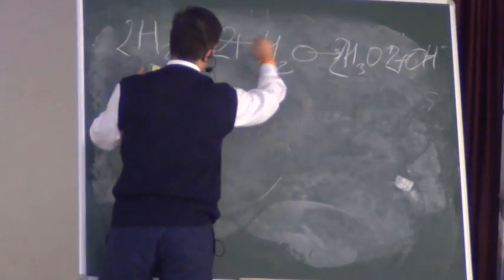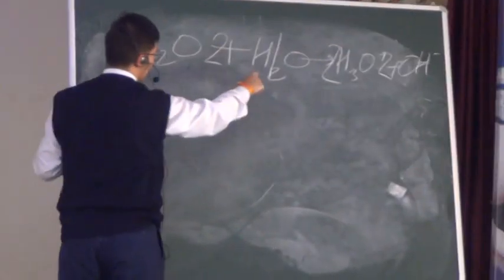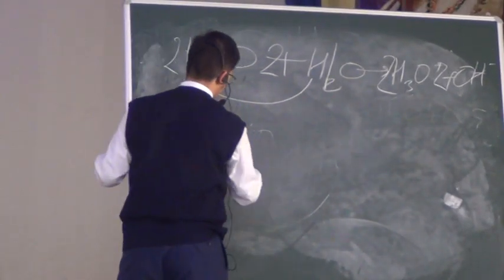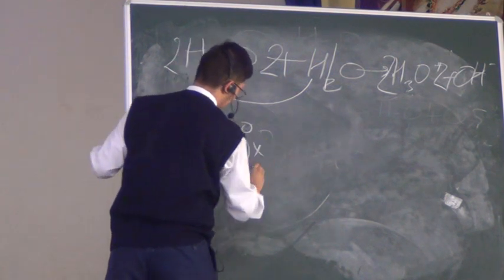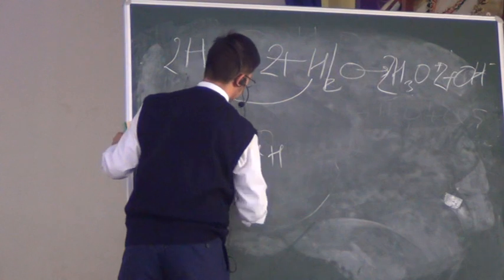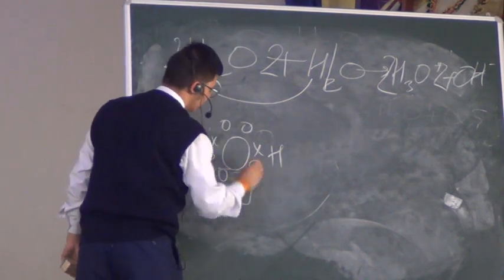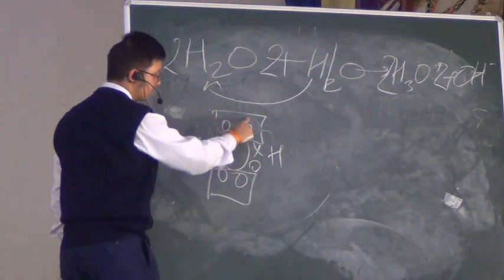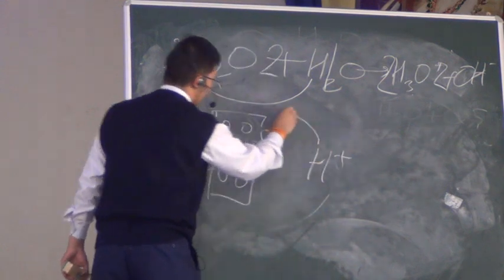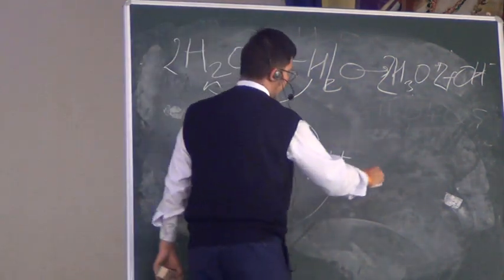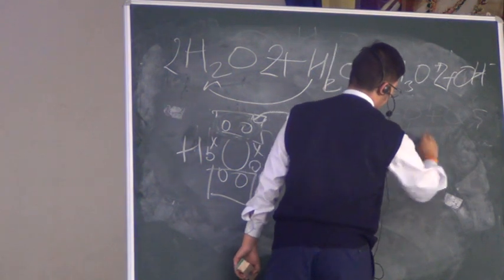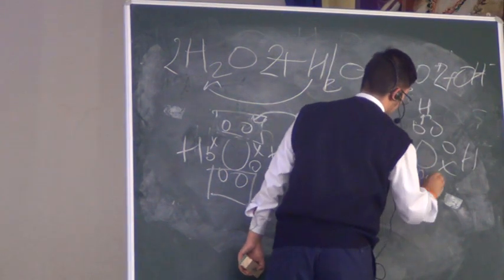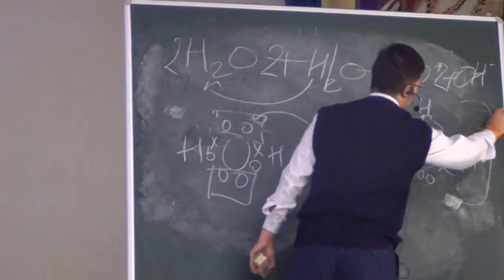This hydrogen ion will ionize it, and this hydrogen will join here in the lone pair of oxygen. This is the lone pair, and this one is also a lone pair. These are not taking part in any kind of bond formation. The hydrogen ion will come and attach to it, and the structure will look like this. This will form a charged ion.